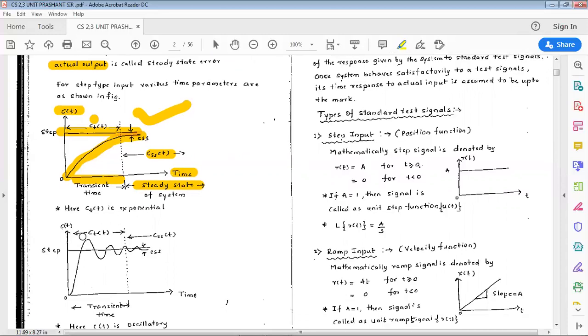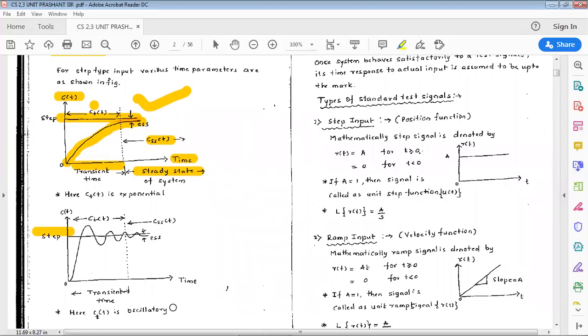But if you give the step input and the response of the output is oscillatory, oscillations can also appear here. This kind of nature is also possible. In this also we can differentiate the steady state as well as the transient state.